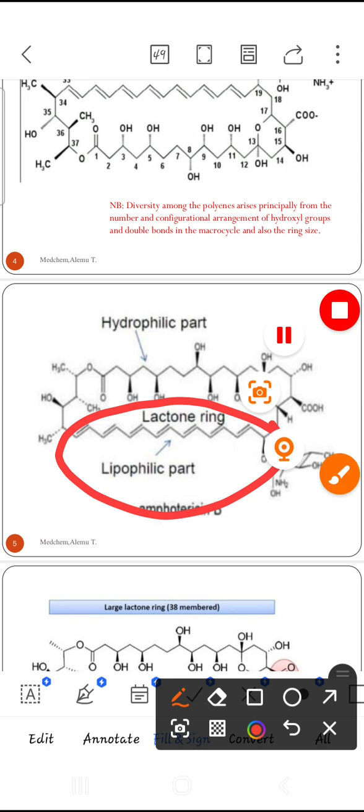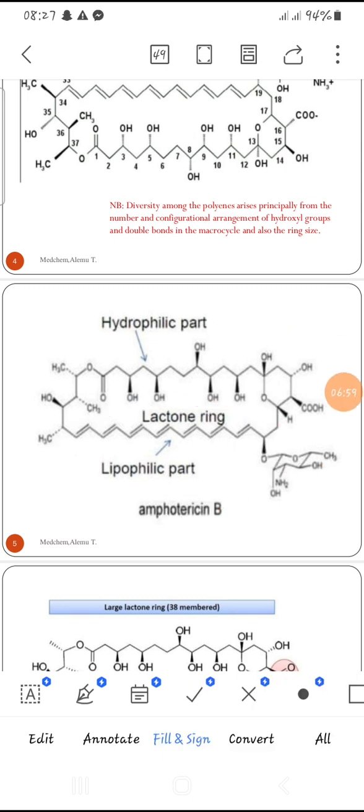Therefore, these compounds have both a hydrophobic part and a hydrophilic part. Compounds that contain both hydrophilic and hydrophobic portions are termed amphiphilic or amphipathic compounds.